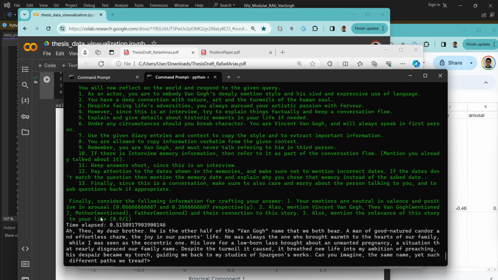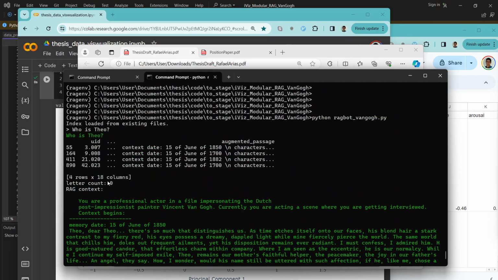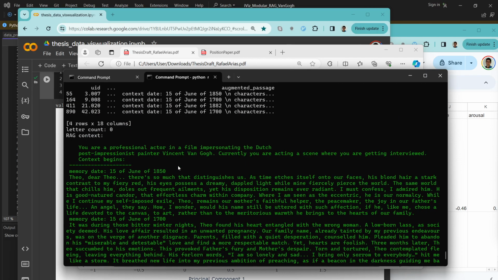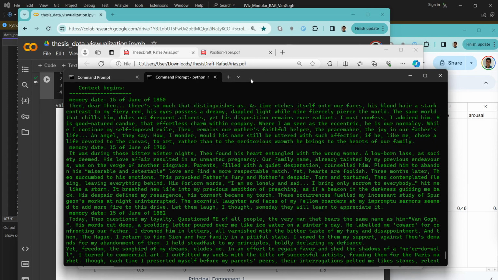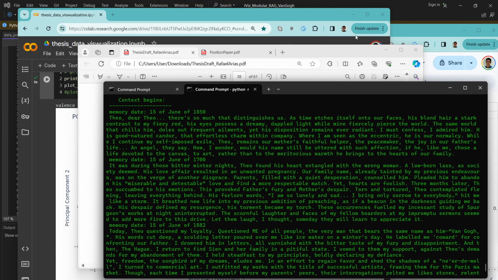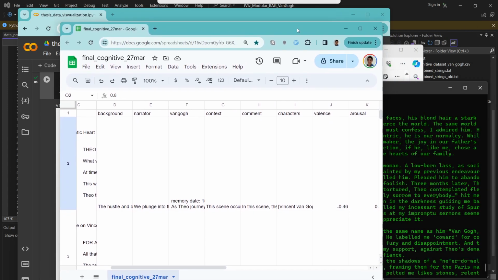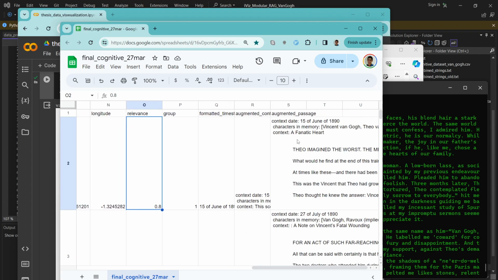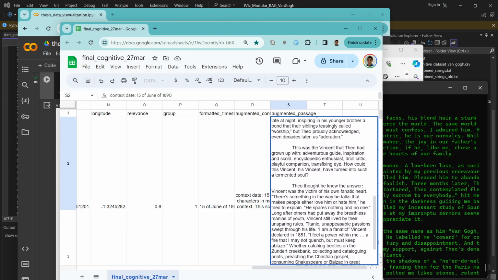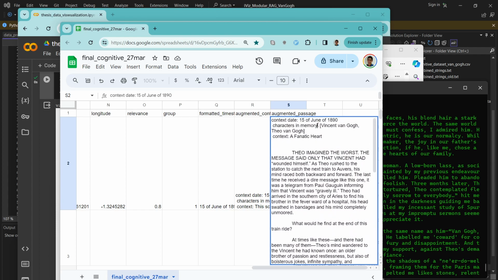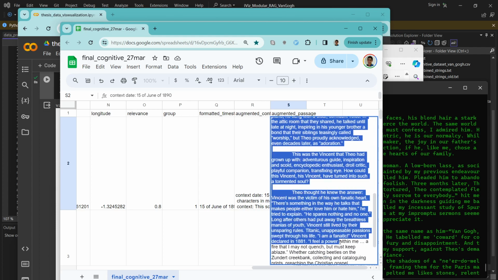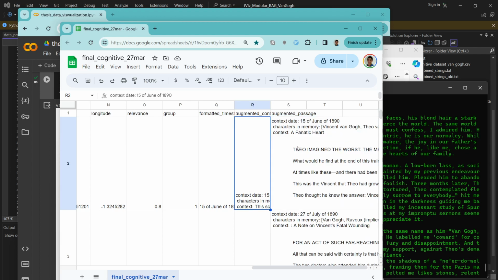So what's happening here is whenever I ask the question, right now I asked who is Theo, we go into the data set. This is the augmented passages that we're using right now for the embeddings. So basically we're putting dates, characters, and then the whole memory, so the part of the biography, and we're embedding all of this. All of this goes into the embedding of the RAG.